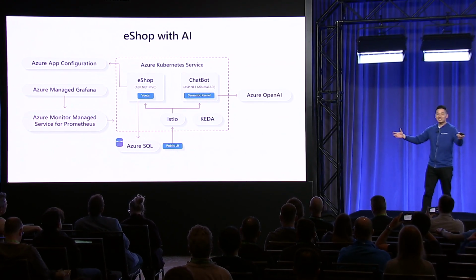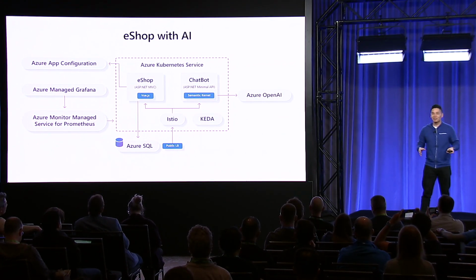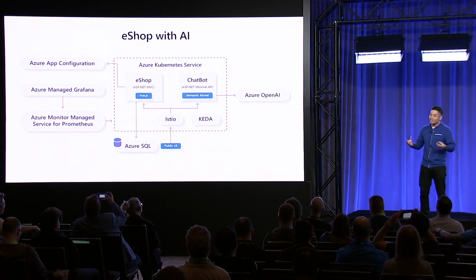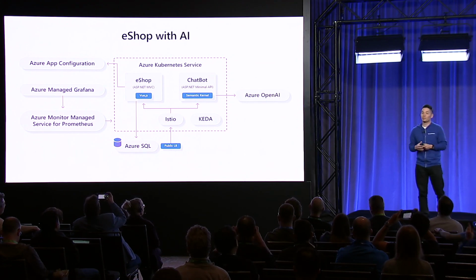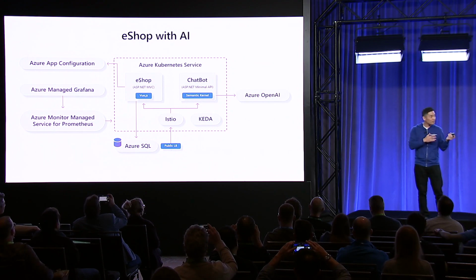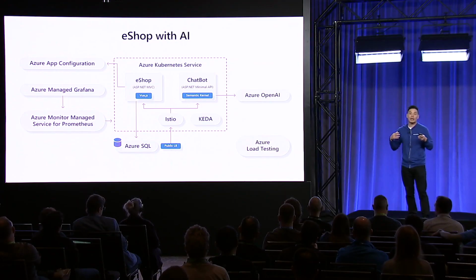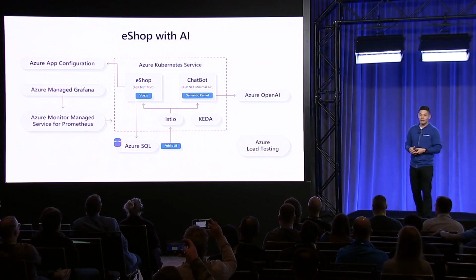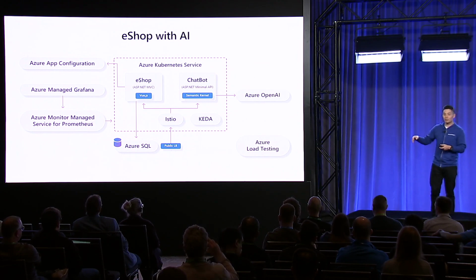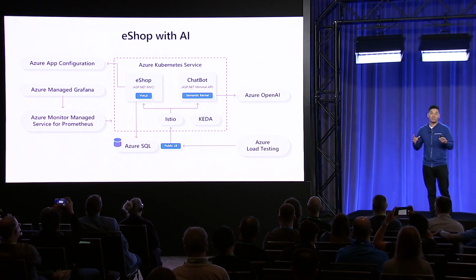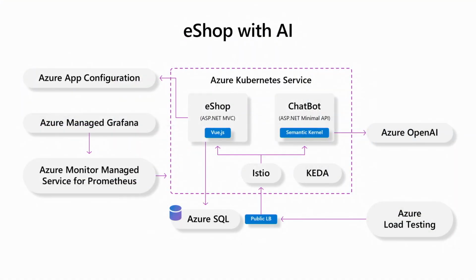And once AI is in your application, your website's going to be awesome. You're going to get a lot of traffic to it. And now you're going to have to make sure that it can scale appropriately. And from here, we'll take advantage of another add-on, KEDA, the Kubernetes Event-Driven Autoscaler, to ensure that our web app can scale out and handle the demand as needed. And to ensure that KEDA is scaling appropriately, we'll also integrate it with Azure Load Testing Service, right? This is a serverless service that can load test, and we can make sure that it's scaling appropriately. So here's where we want to be. Let's go check it out in the demo.